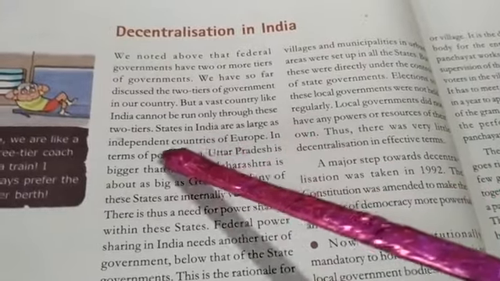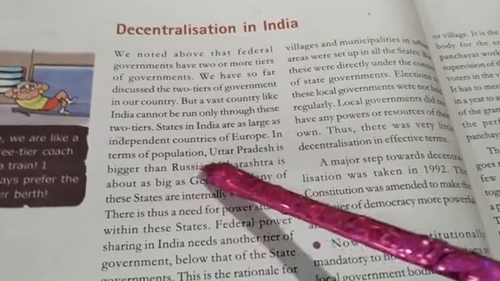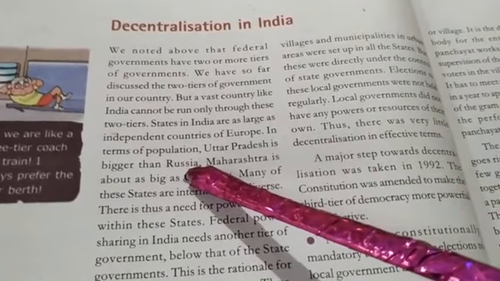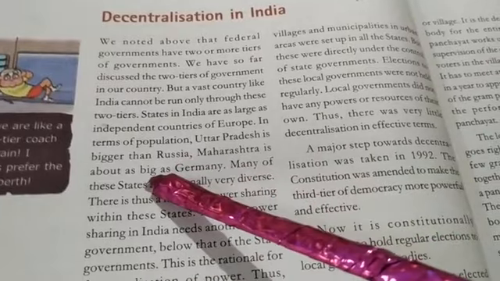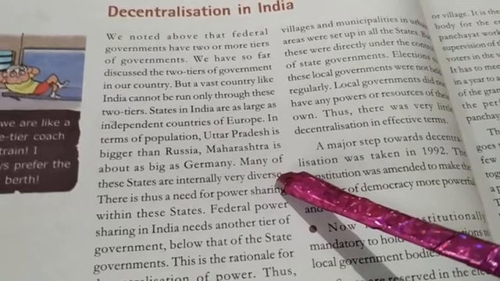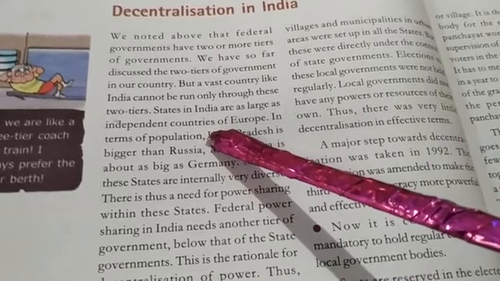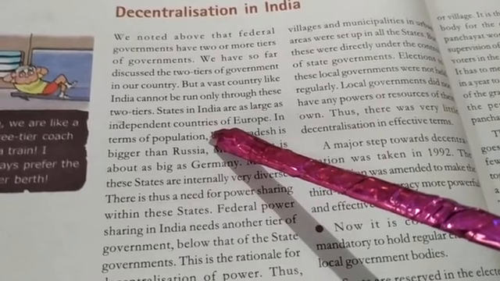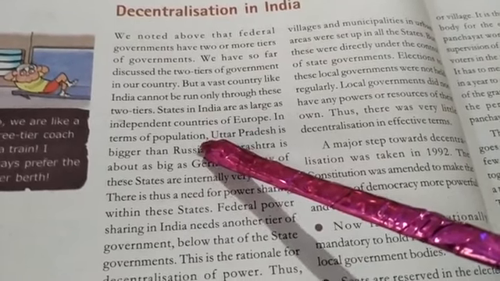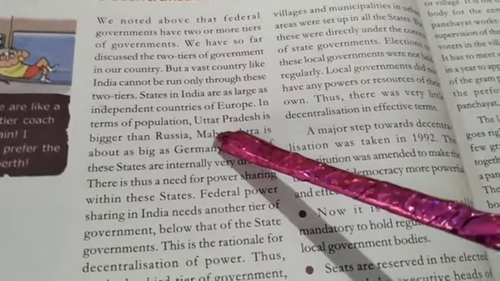States in India are as large as independent countries of Europe. In terms of population, Uttar Pradesh is bigger than Russia. Maharashtra is about as big as Germany. Many of these states are internally very diverse. So why can only two tiers of government not be enough in a large country like India? Why is the third tier also needed under the federal form of government? Because of its population.